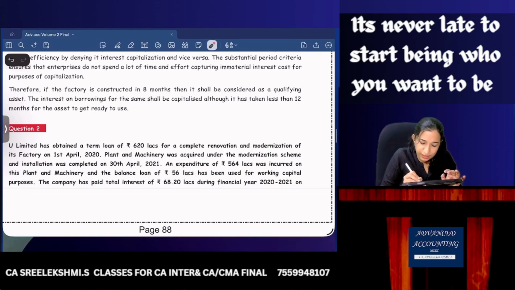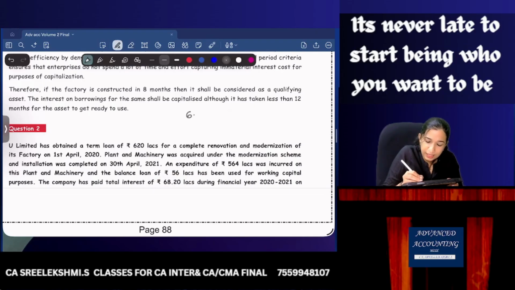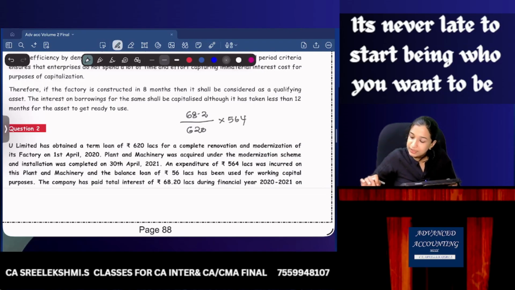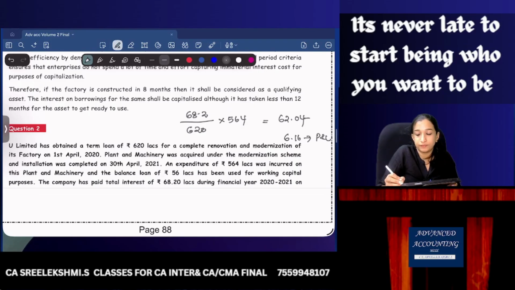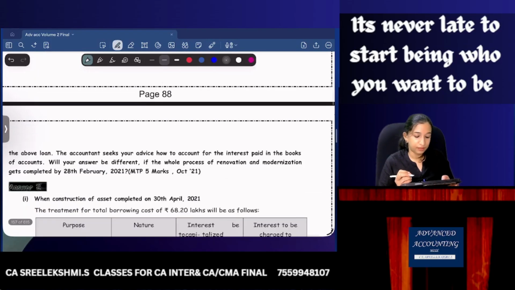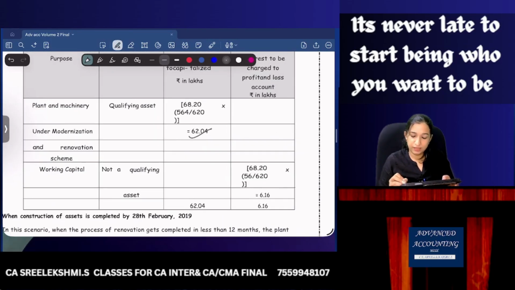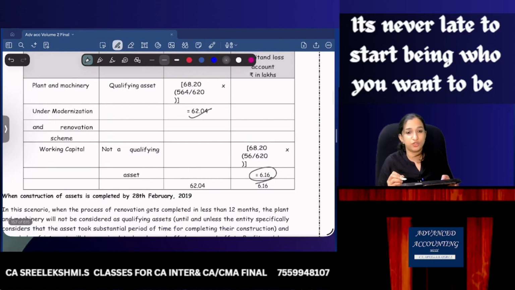So what I will do, total interest is 68.2 lakhs. 68.2 divided by 620 into 564. Proportion I am taking 68.2 divided by 620 into 564. 62.04 can be capitalized. Balance 6.16 charged to P&L. Okay. 62.04 capitalized. This is not a qualifying asset, so 6.16 charged to P&L.